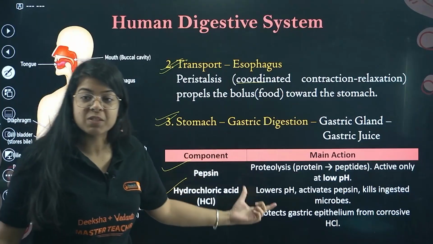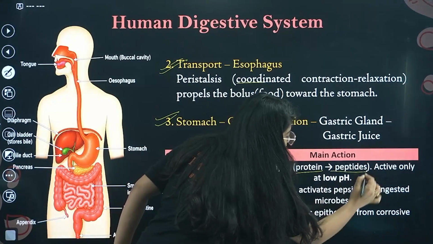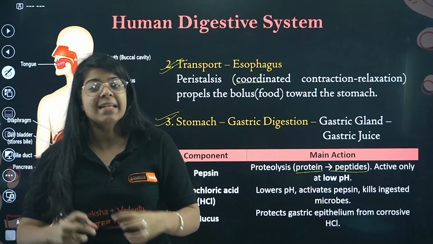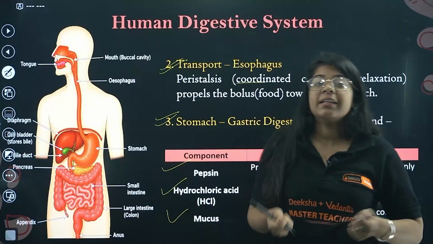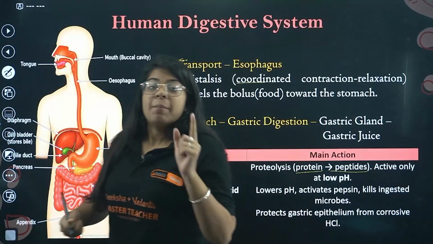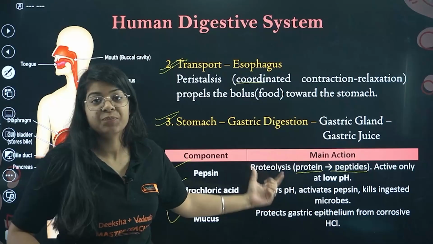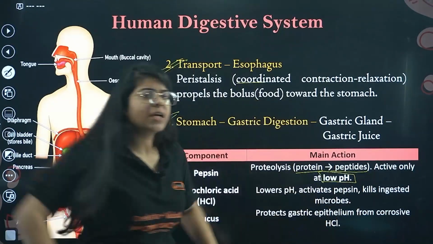Pepsin converts proteins into peptides, from which the nutrients are extracted and digestion happens. But this proteolysis happens only at low pH, only at low pH. Low pH means acidic.